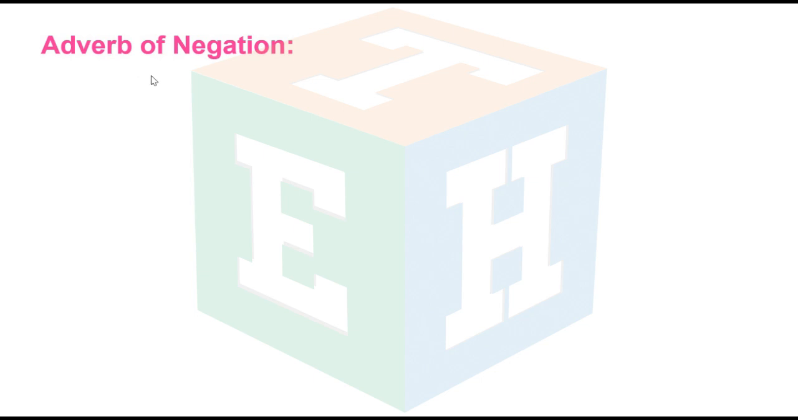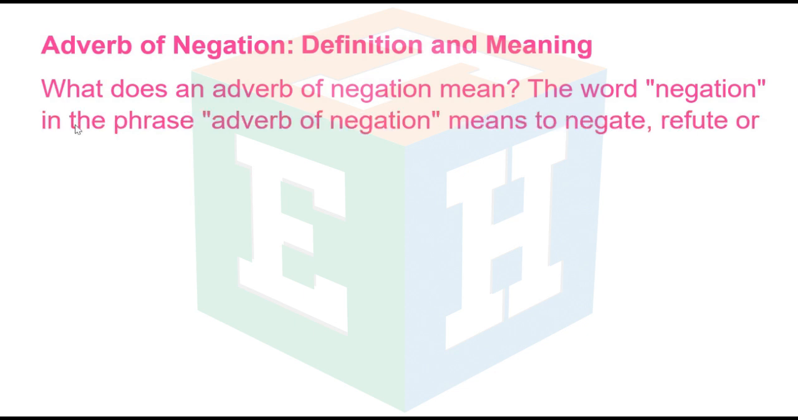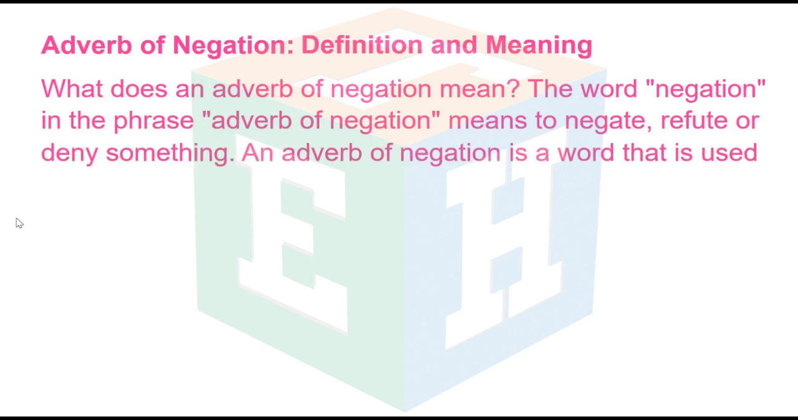Adverb of negation. Definition and meaning. What does an adverb of negation mean? The word negation in the phrase adverb of negation means to negate, refute, or deny something. An adverb of negation is a word that is used to deny a fact or refute a statement.